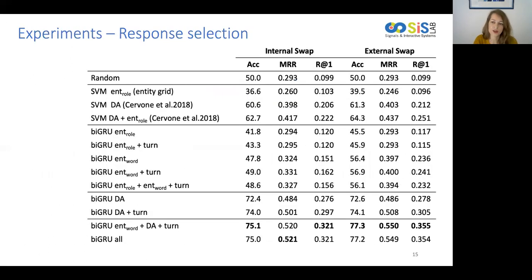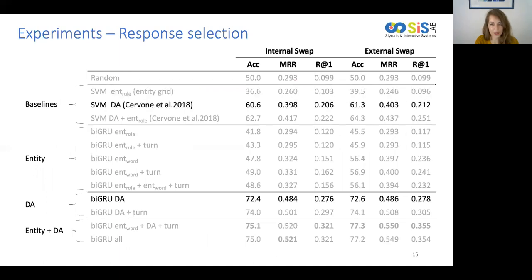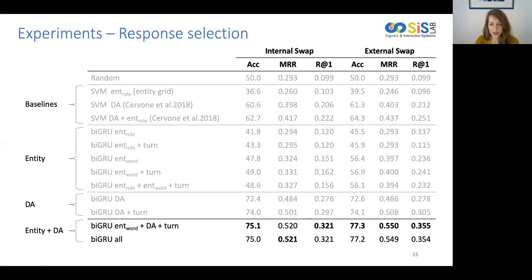Here are our results on response selection. As mentioned before, besides a random baseline, we have different baselines based on entities and dialogue acts. Then we have our proposed neural models based on entity information, on dialogue act information, and on their combination. For neural models, we report the average of 5 runs using different seeds. Looking at the results, we notice how our proposed models in general perform better than our baselines based on the same features. Additionally, for both data generation techniques, the best performing models are the ones combining entities and dialogue acts patterns of distribution.